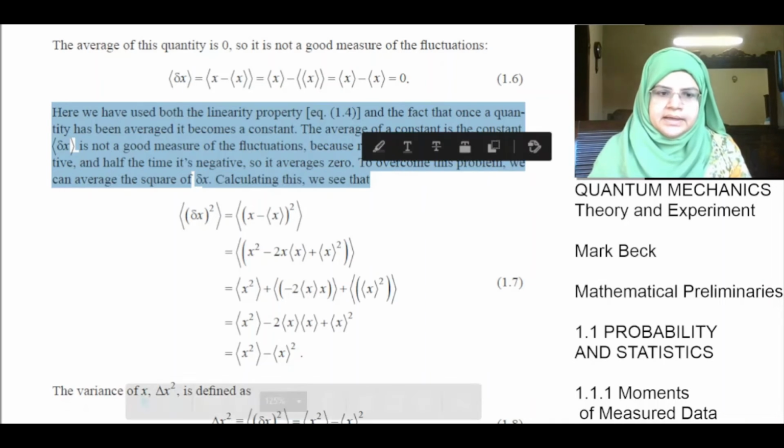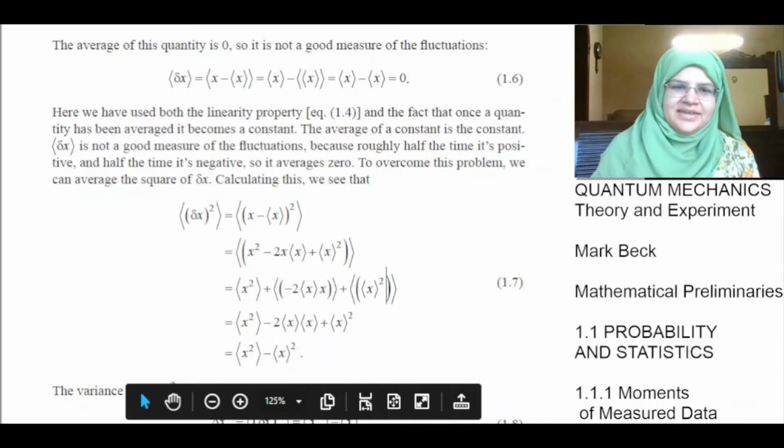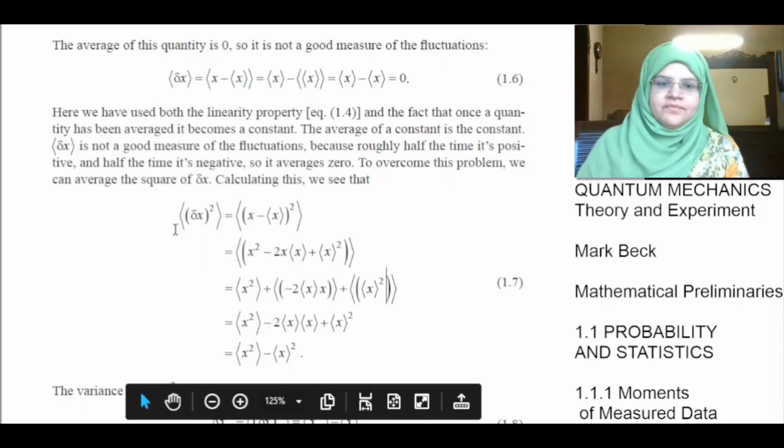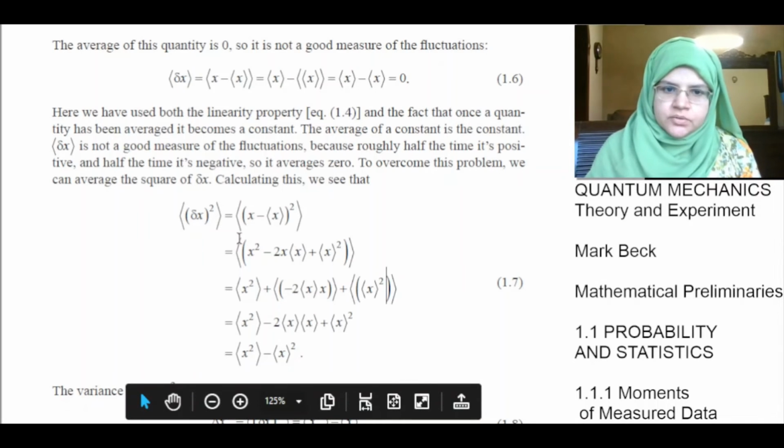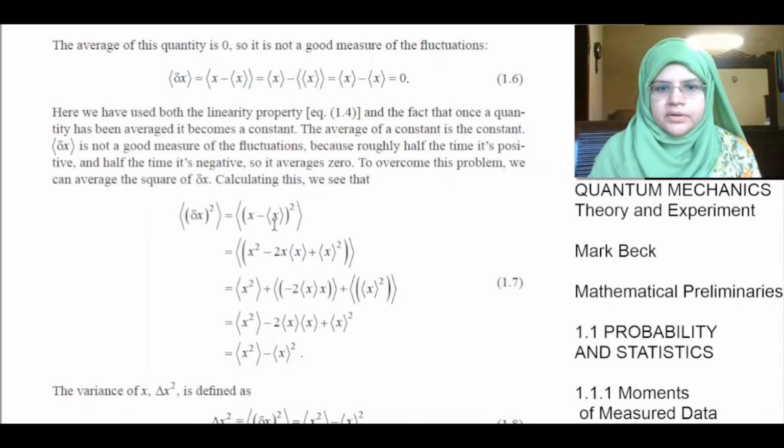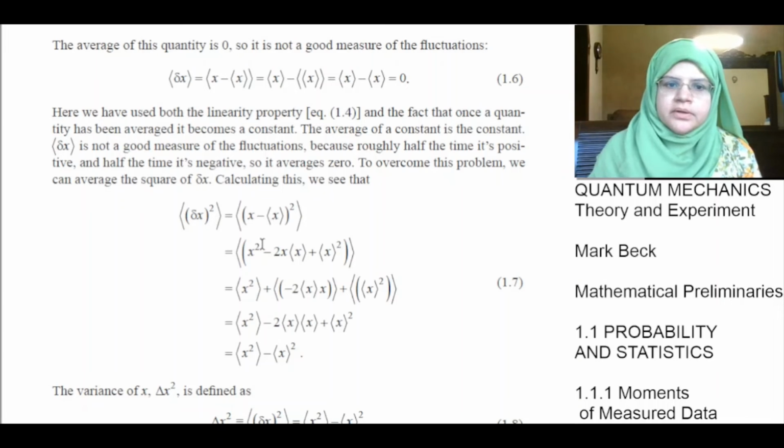Calculating this, we see that if we have to find the mean of delta x squared, we would find the mean of x minus the mean of x, whole squared. If we open the parenthesis of x minus the mean of x whole squared, we would get the mean of x squared minus 2 x times the mean of x plus the mean of x whole squared.